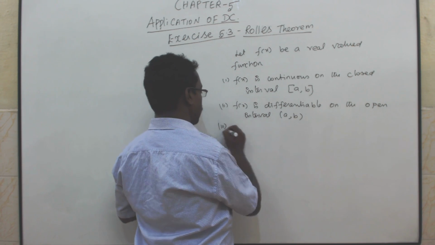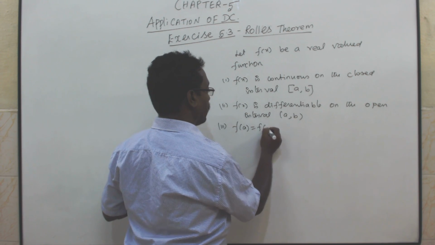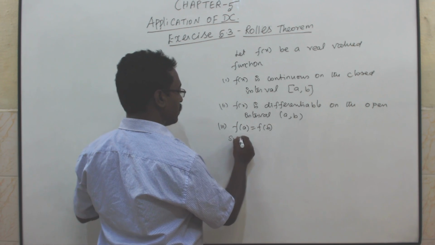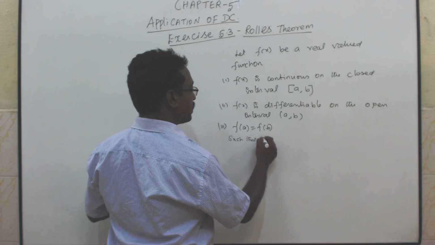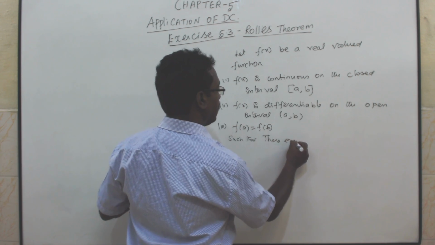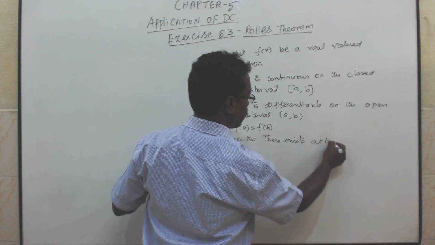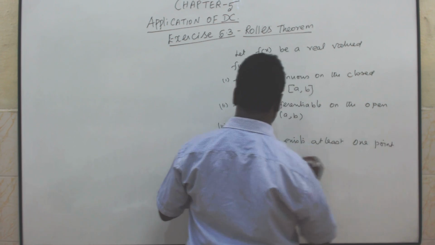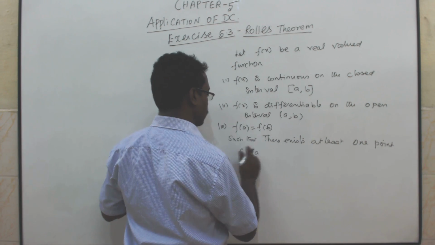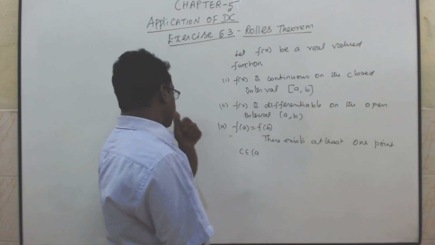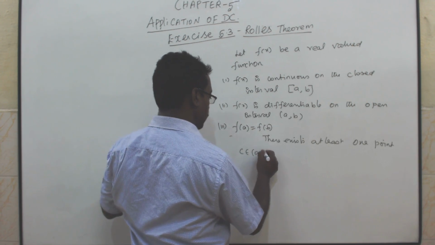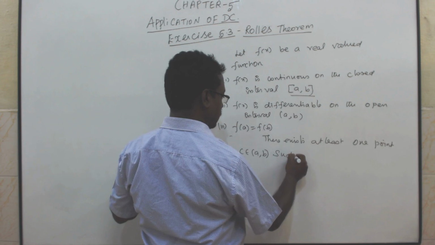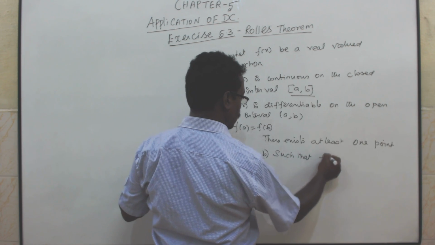Third condition, f of a equal to f of b, such that there exists at least one point c belongs to a comma b. There exists at least one point c belongs to a comma b. Here open interval only in continuous closed interval, such that f dash of c equal to 0.